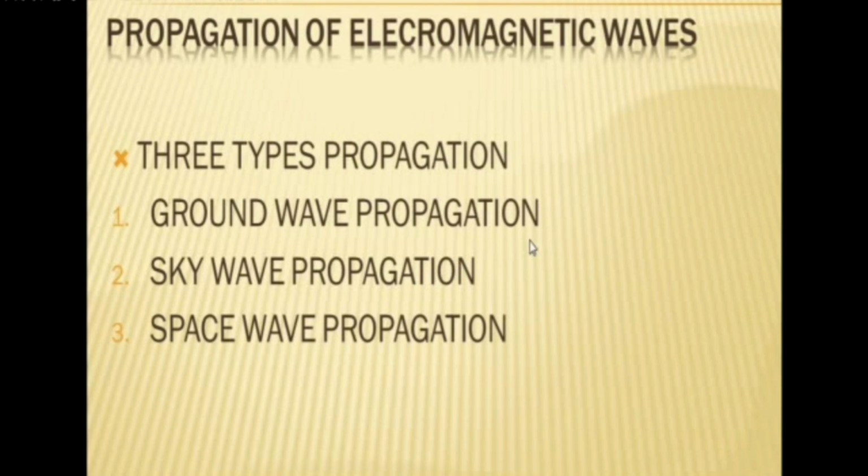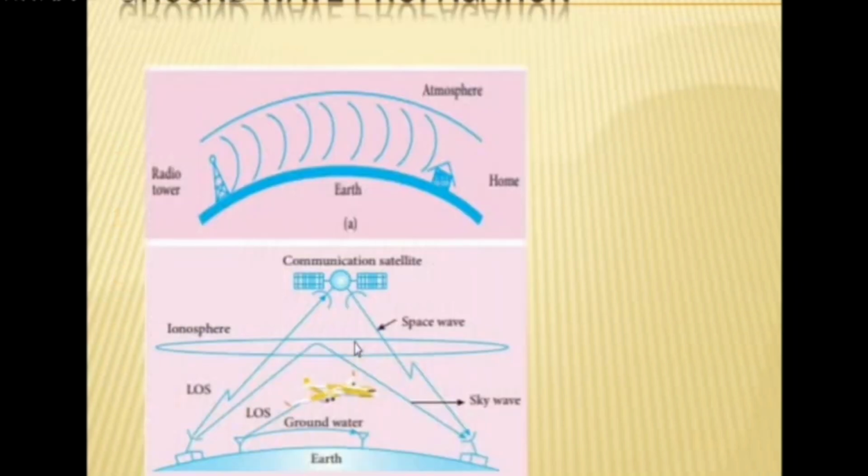Kilohertz means kilo, that is 1000 hertz. Megahertz means 10 to the power of 6 hertz. Then gigahertz is 10 to the power of 9. So that is the frequency of the waves. Depending on the frequency, we can classify them into three types of propagation. Now we are going to see the three types of propagation.